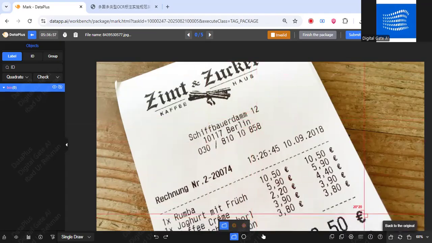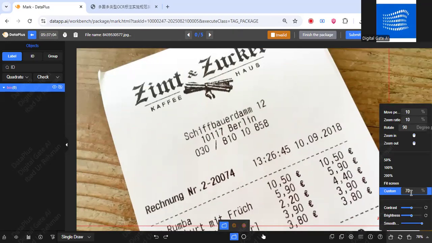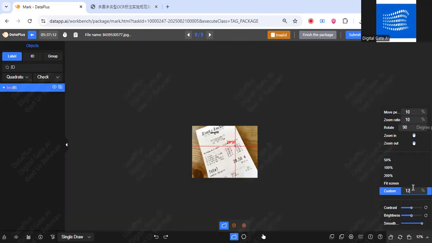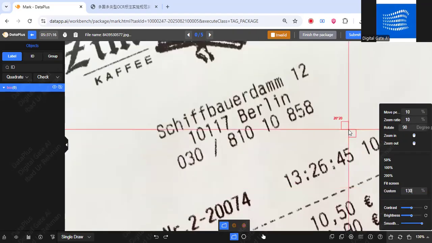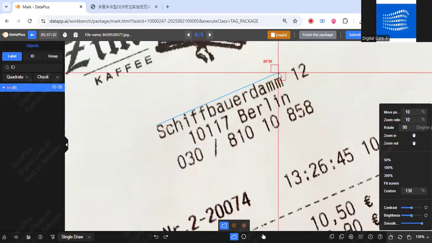So like this. Let me zoom in a bit. Actually, I don't have a scroller, so I'm using this key like this. You can zoom in more. The best practice is to zoom in as much as you can, so you can properly make the boundaries without cutting out the text. Here, like this, you have to place your mouse, then draw a box like this.